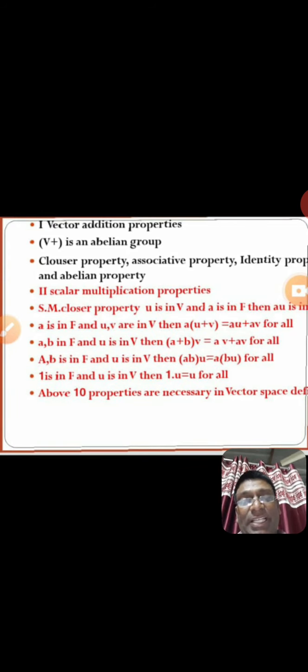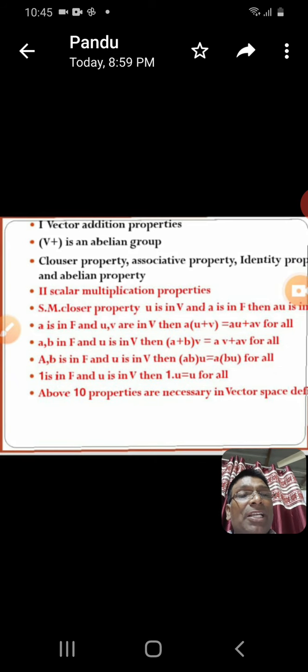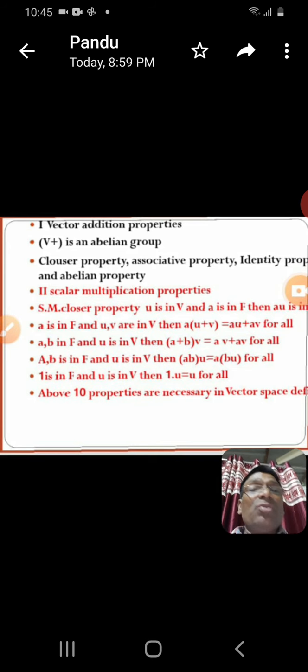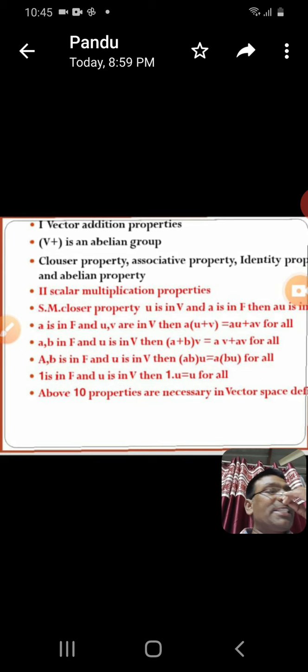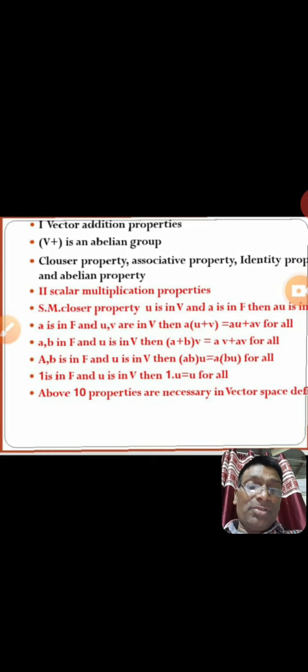Now the second one is the scalar multiplication properties. Scalar multiplication properties involve only the dot multiplication along with plus. This binary operation is an external binary operation, and scalar multiplication is another name for it.